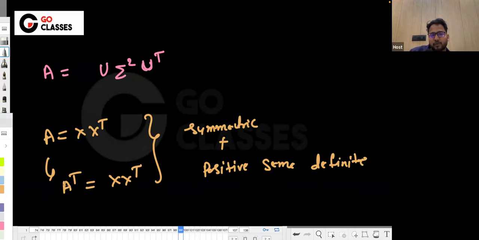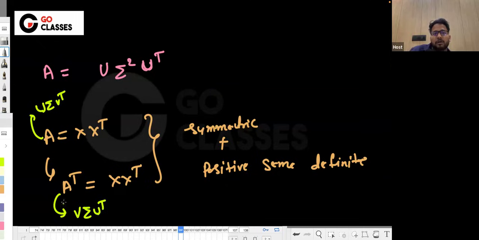If A and A transpose are the same, then whatever is the SVD of A, you can have some other matrices, need not be U and V, you can have P and Q, say P sigma Q transpose. Let me just take U and V because it is more familiar, so don't worry, I'm not taking the same U and V. If you take the SVD of A transpose, it will be V sigma U transpose.